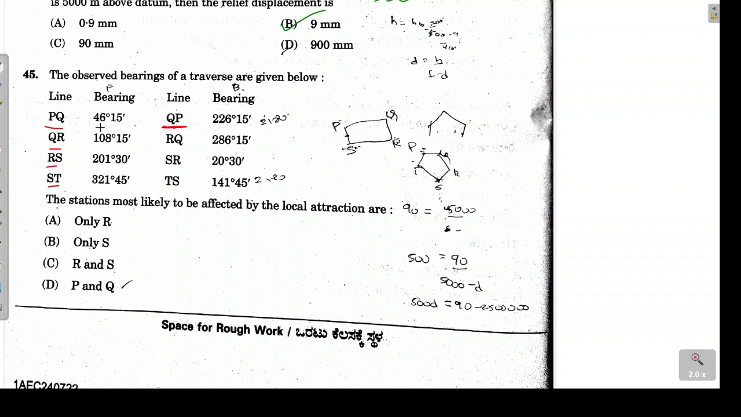So here if I consider the difference of these two values, 226 degree 15 minutes and 46 degree 15 minutes, the difference of these two comes out to be 180 degree.